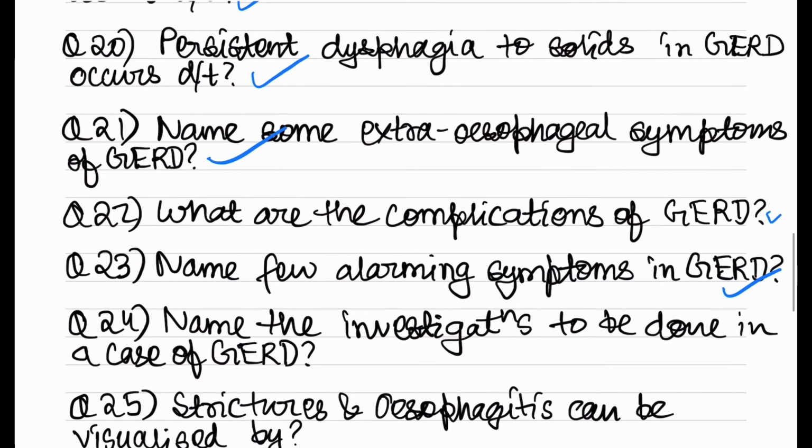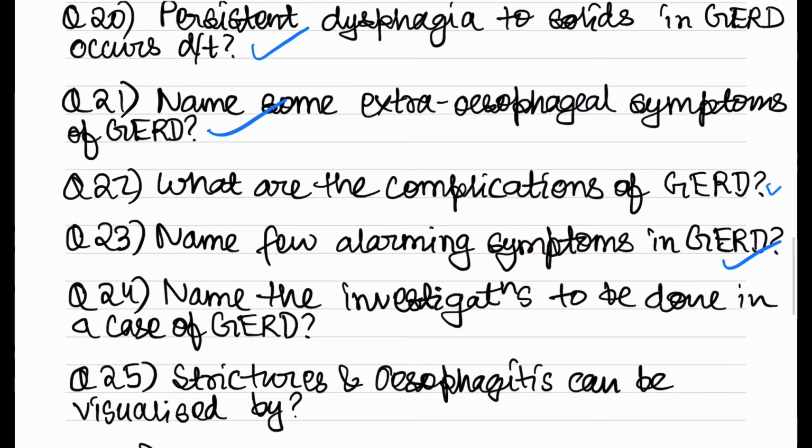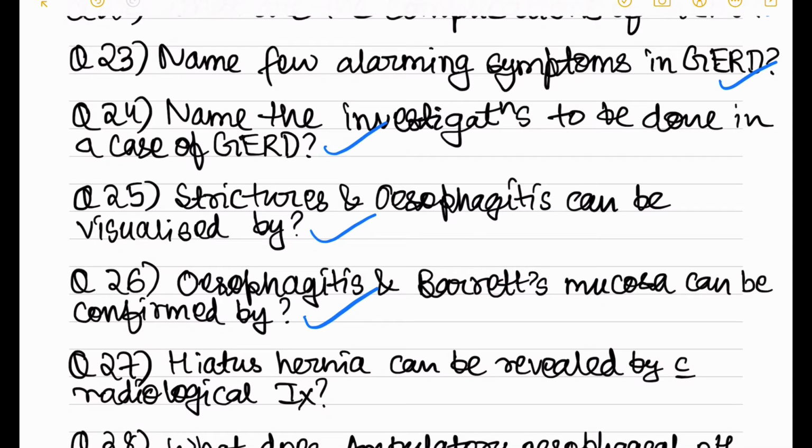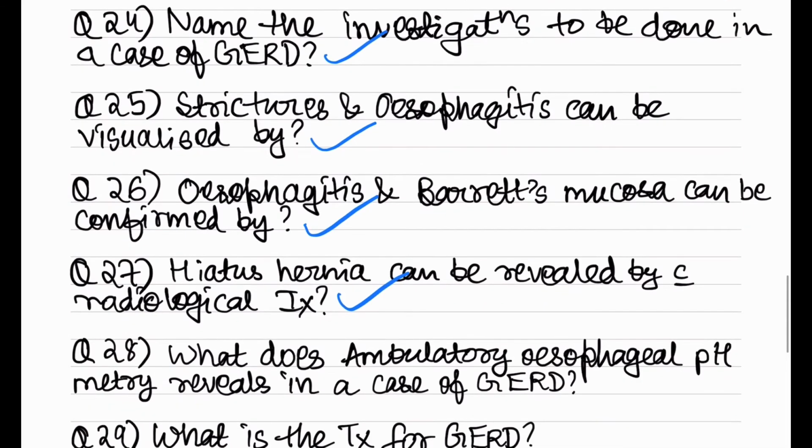Name the investigations to be done in a case of gastroesophageal reflux disease. Strictures and esophagitis can be visualized by. Esophagitis and Barrett's mucosa can be confirmed by. Hiatus hernia can be revealed by which radiological investigation? What does ambulatory esophageal pH metry reveal in a case of gastroesophageal reflux disease?